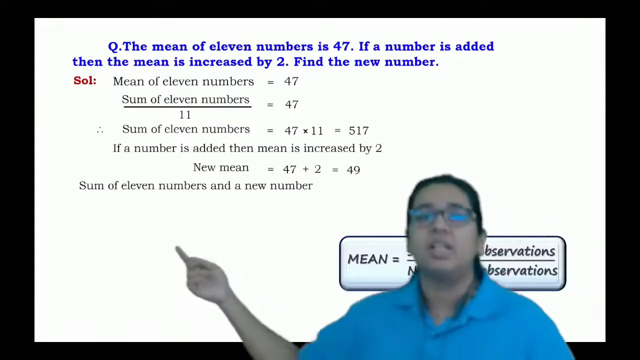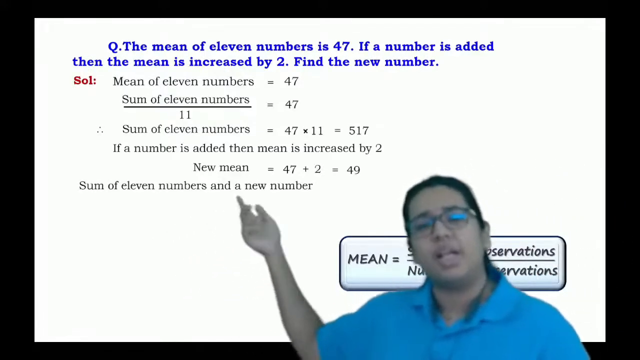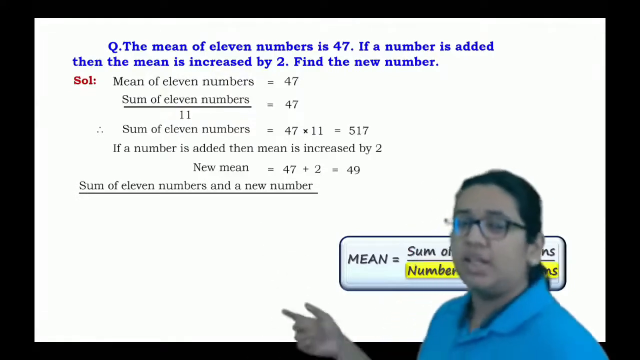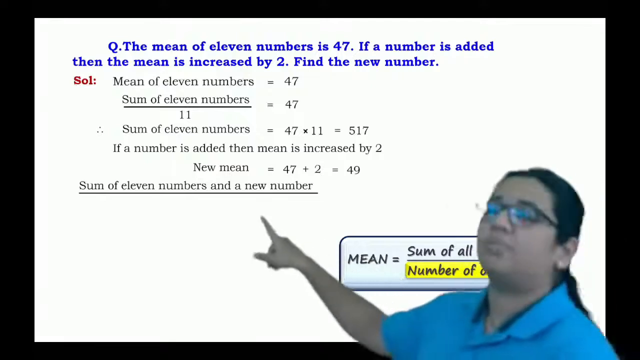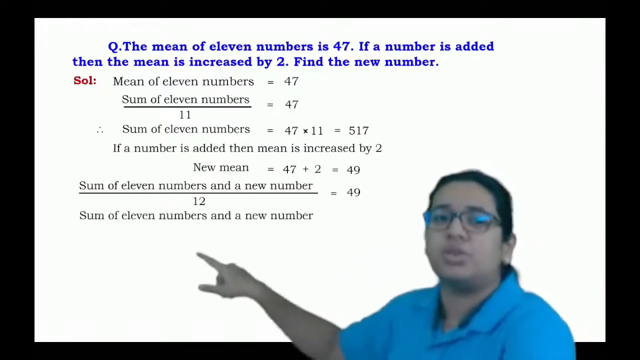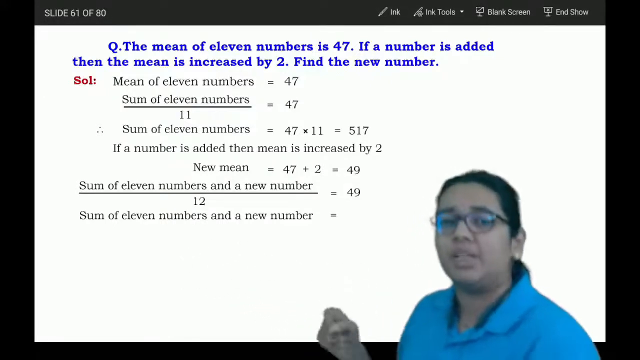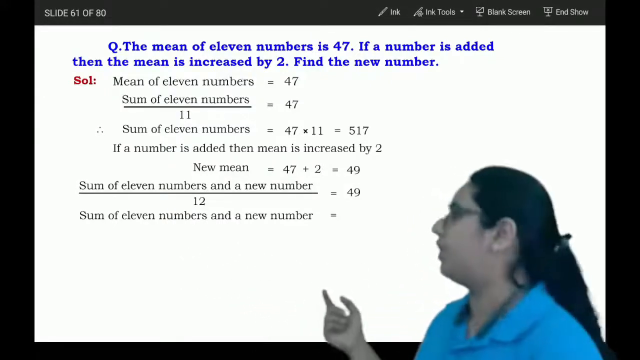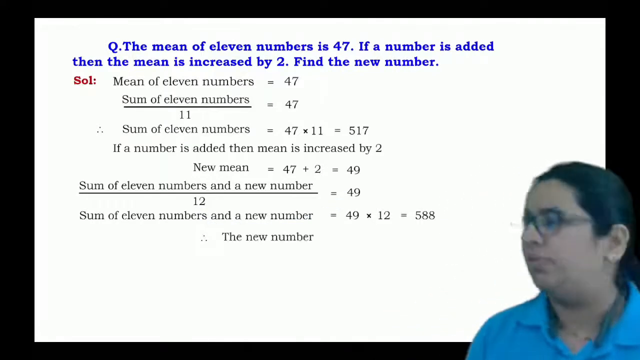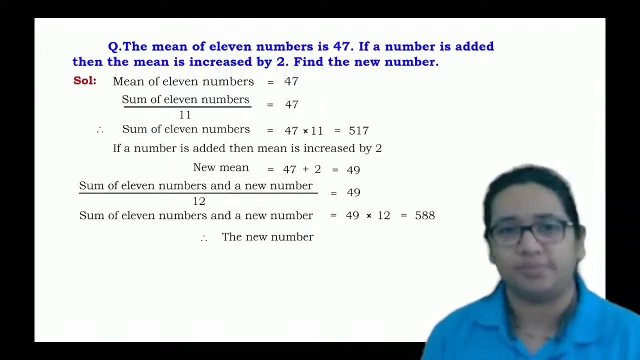So we can say that the sum of 11 numbers and a new number is nothing but the sum of 12 numbers, right? So the number of observations is 11 plus 1, which is 12, and the mean equals 49. So the sum of 11 numbers plus that new number is nothing but 49 into 12, which equals 588.